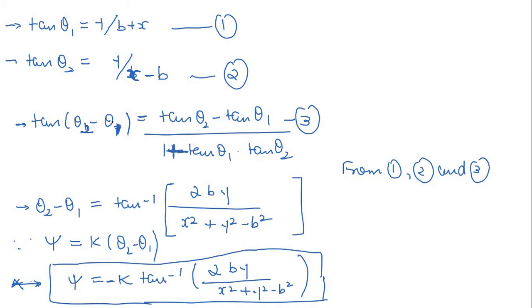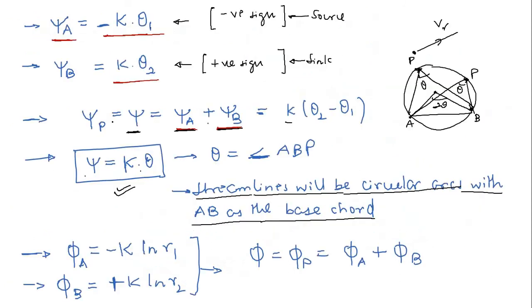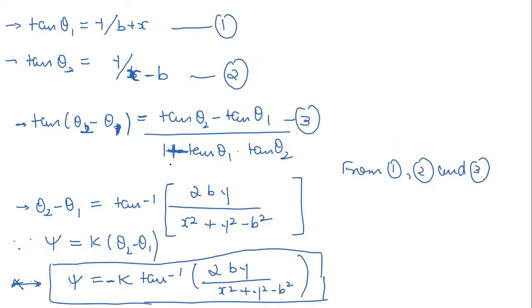So see, what are we actually interested in? We are interested in expressing the stream function in Cartesian coordinate system. So if you see here, psi is equal to k theta, which is theta 2 minus theta 1. So somehow we are trying to figure out theta 2 minus theta 1 in terms of x, y and b. If we are able to do that, then we can express this in a Cartesian coordinate system. So now you can see here, tan of theta 2 minus theta 1 is equal to tan theta 2 minus tan theta 1 divided by 1 plus tan theta 1 into tan theta 2. Finally, you will have theta 2 minus theta 1 equal to tan inverse of 2by divided by x square plus y square minus b square.